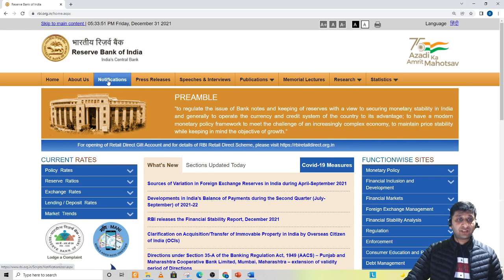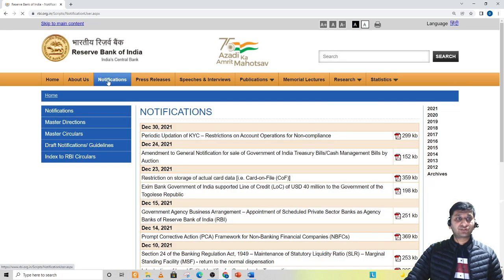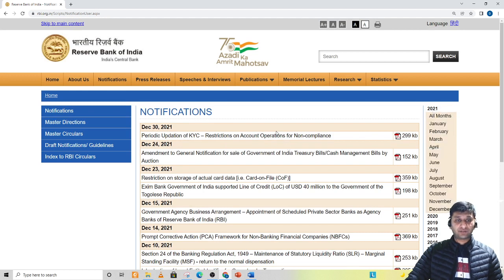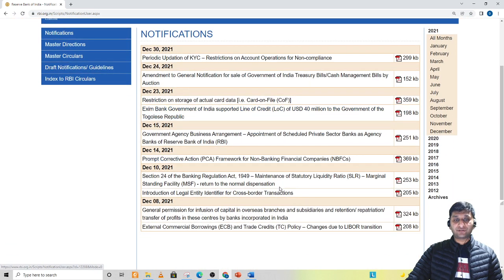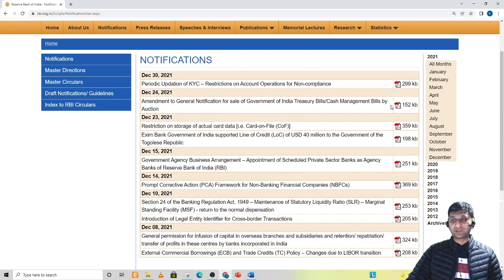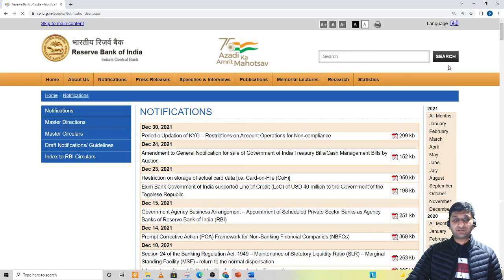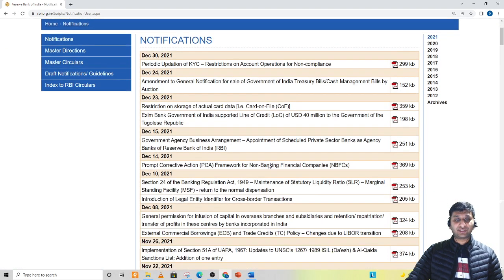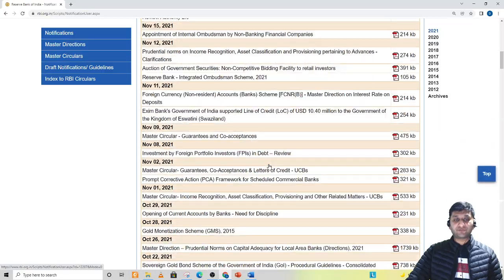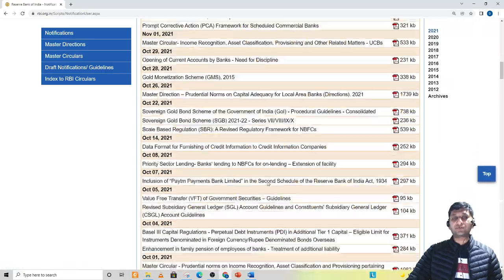So let us start with the notification tab. This is something which is most important. What we call as RBI notifications. These are basically present here on this tab, right? Now, first of all, the notifications that you see right now on your screen are only for the month of December. So first of all, you have to go here on your right hand side and select all months. When you select all months here, you will be able to see the notification for all the months here. You can scroll it down.